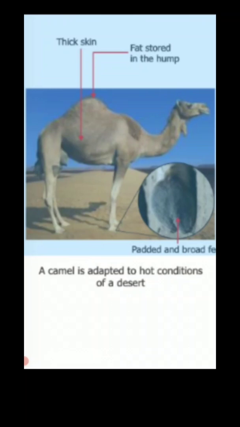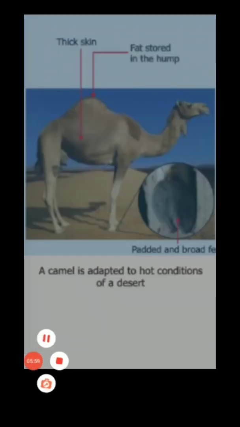A camel can also drink about 10 buckets of water at a time. It also has a thick skin to protect itself from the heat of the sun, and the thick skin also prevents loss of water by evaporation. The feet of the camel are padded so that they can walk comfortably in sand.